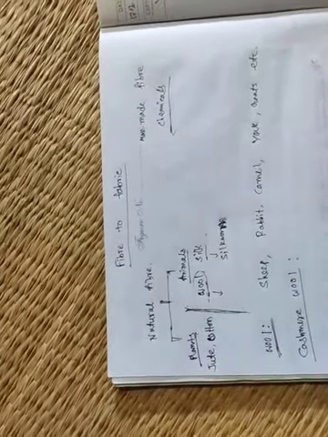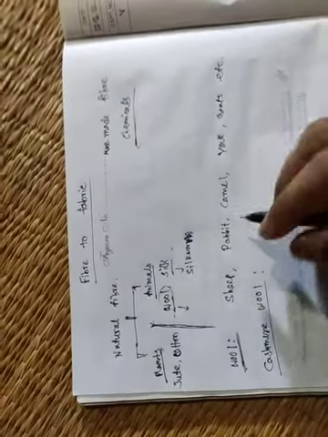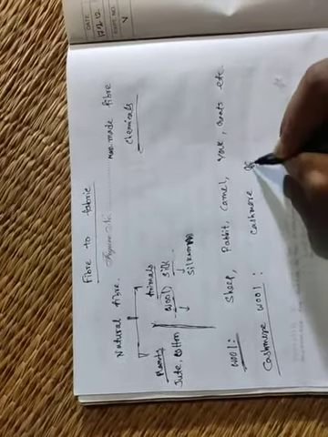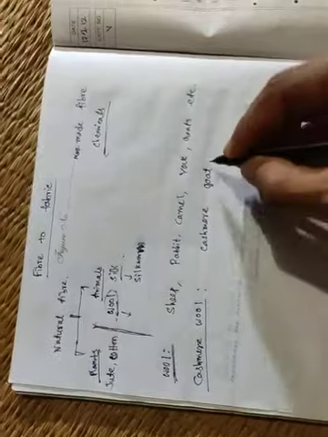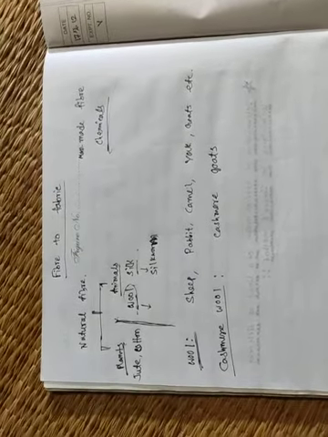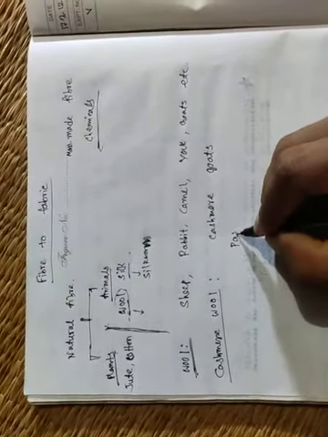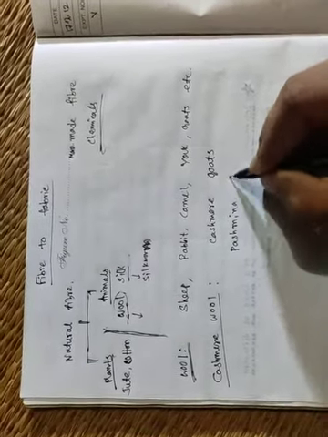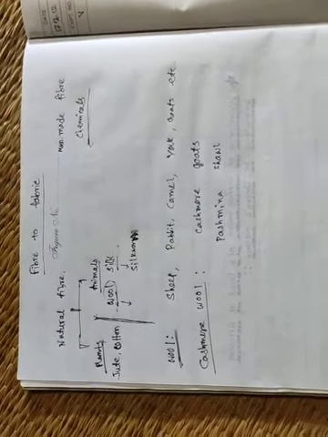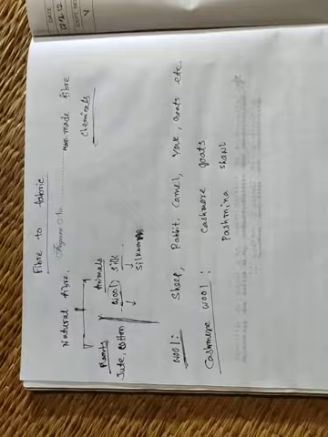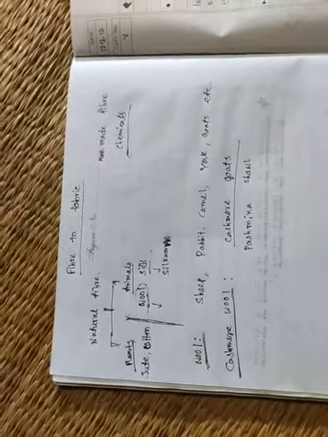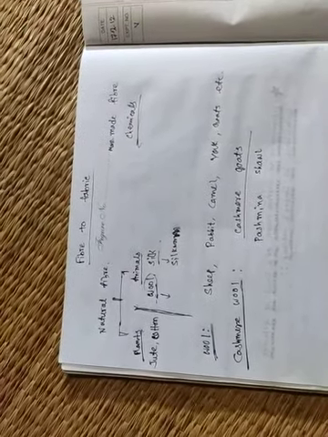Now what is cashmere wool? Cashmere wool is the fiber which is obtained from the cashmere goat, which is found in the Kashmir region. This is very fine and soft wool. It is mainly used to make pashmina shawls. Clear? So you have to remember which animal cashmere wool is obtained from, its uses and the special feature.